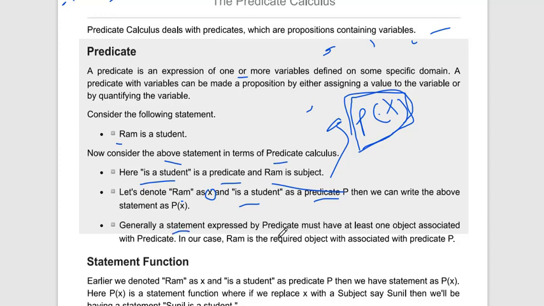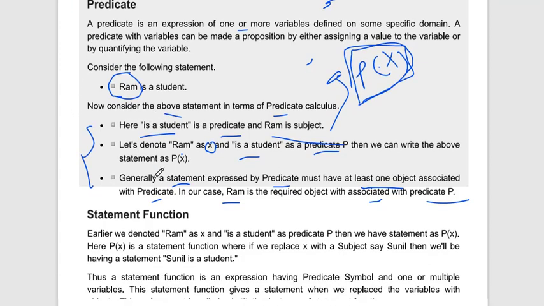Generally, a statement expressed by a predicate must have at least one subject or object associated with the predicate. At least one subject is required. Here you can see that Ram is required. "Is student" alone is not a statement or a proposition. In our case, Ram is the required subject associated with predicate P. So this is our notes on predicate and definition.